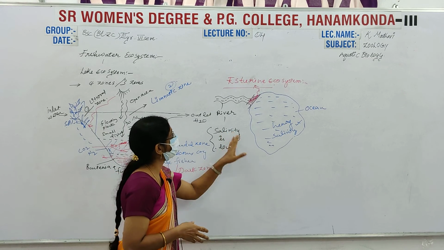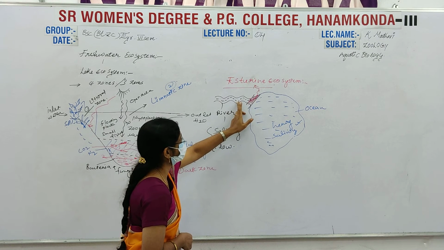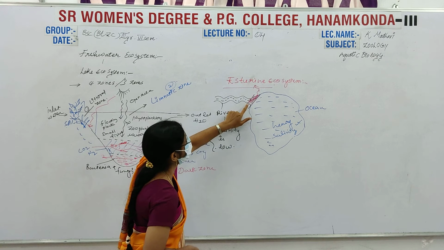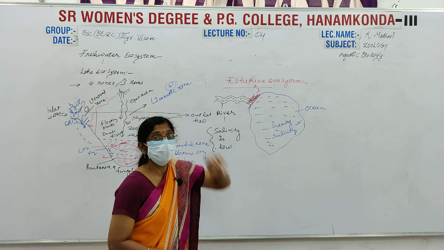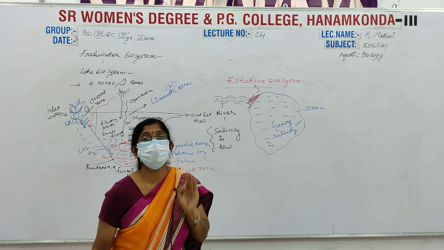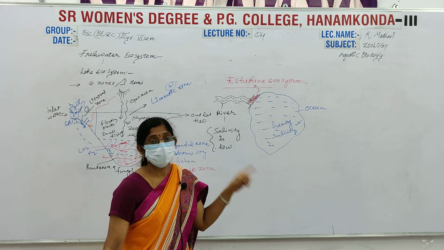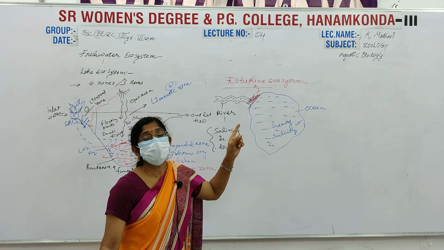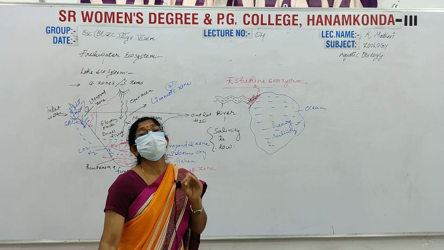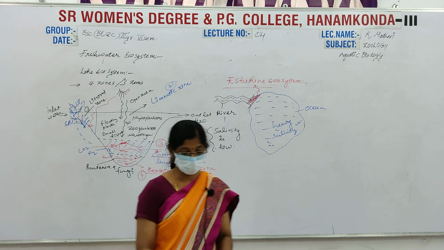That's why such organisms show migrations. But here the climate always changes. That's why special types of species tolerate those particular conditions. Here the abiotic factors and biotic factors show a lot of variety.